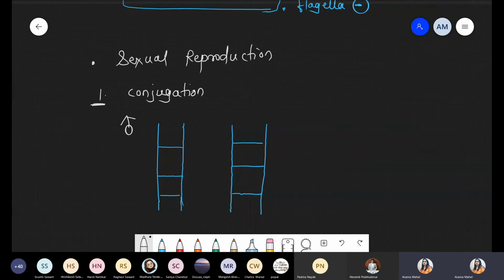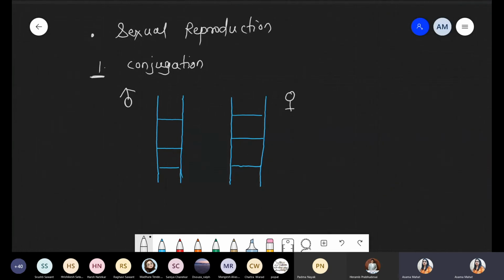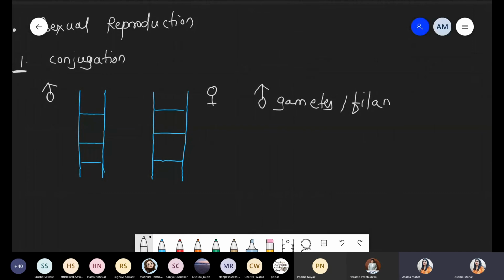For example, this is the male and this is the female. Now what happened? The filaments show extension, the male filament more specifically. So I'm talking about the male gametes, or that male filament showing extension.